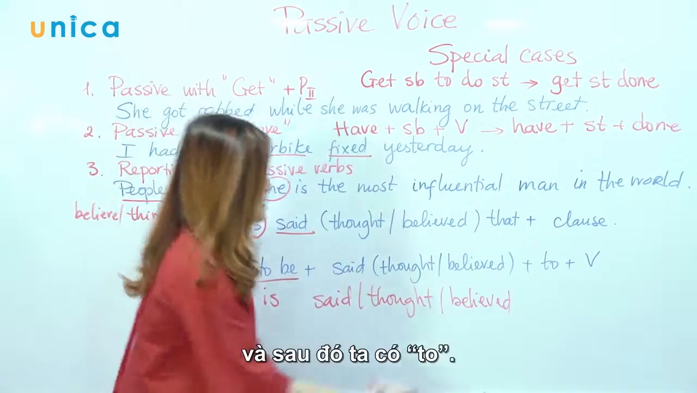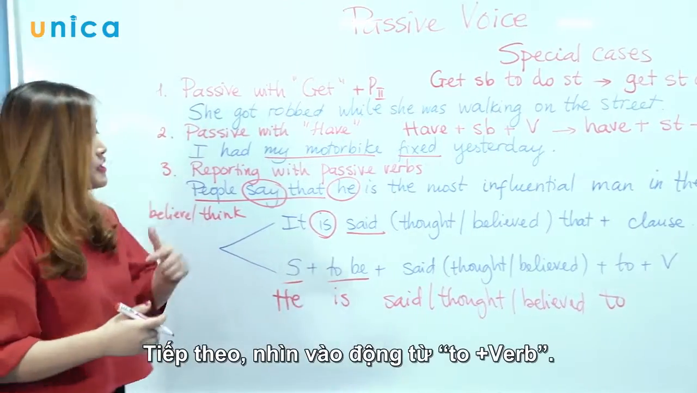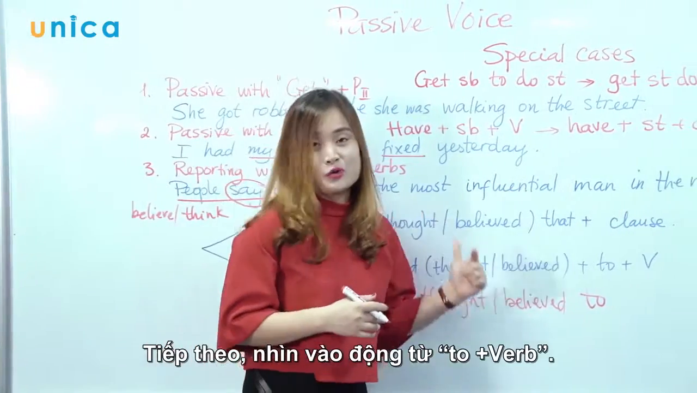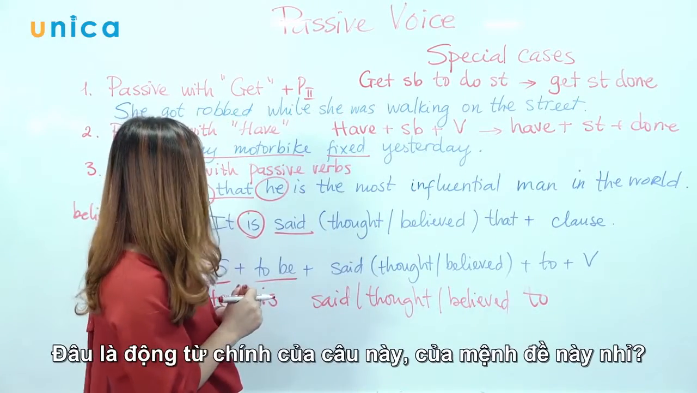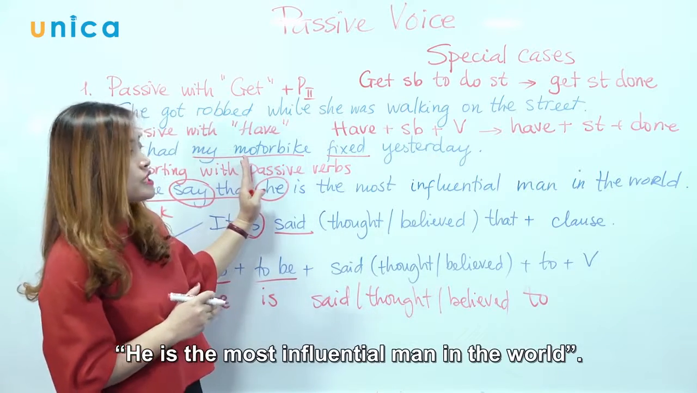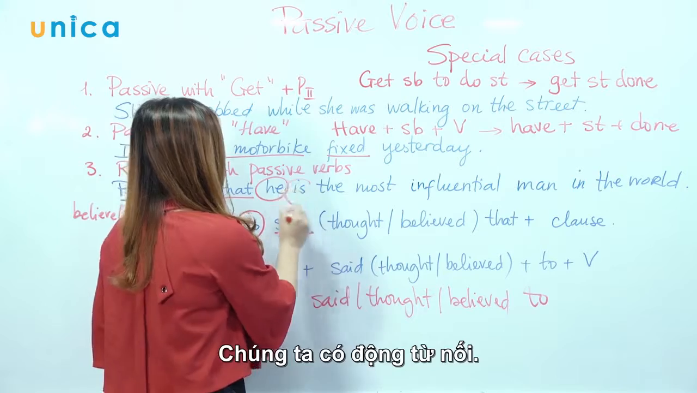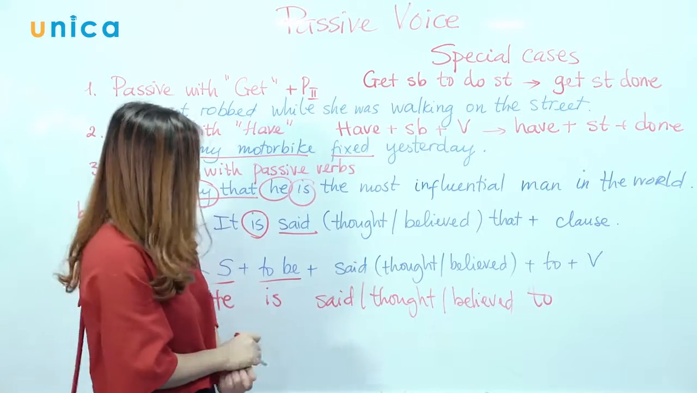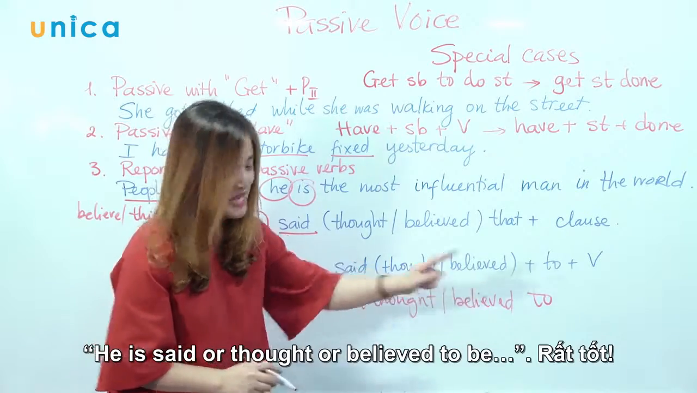All right. Next, we have to look for a verb. So what is the main verb of this sentence, of this clause? He is the most influential man in the world. Here you go. We have a linking verb, right? So he is said or thought or believed to be. Very good.